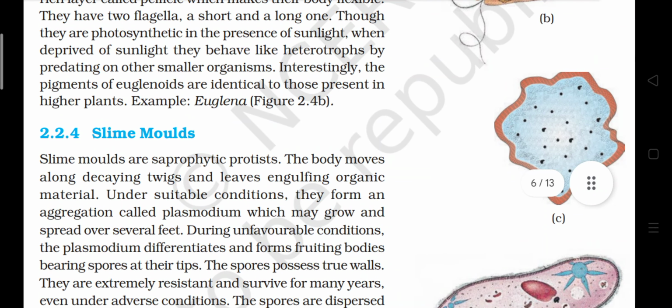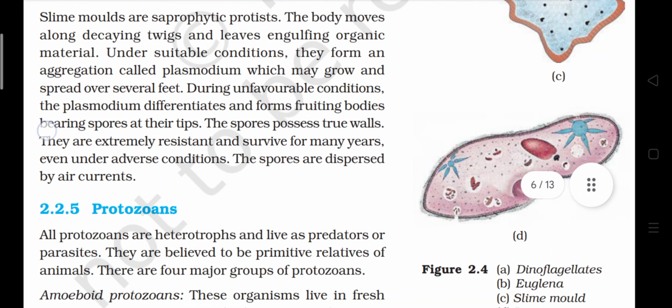Slime molds. Slime molds are saprophytic protists. The body moves along decaying twigs and leaves engulfing organic material. Under suitable conditions, they form an aggregation called plasmodium, which may grow and spread over several feet. During unfavorable conditions, the plasmodium differentiates and forms fruiting bodies, bearing spores at the tips. The spores possess true walls. They are extremely resistant and survive for many years, even under adverse conditions. The spores are dispersed by air currents.